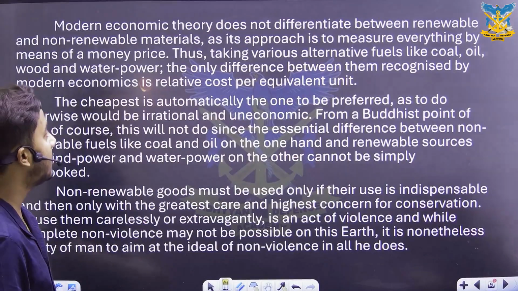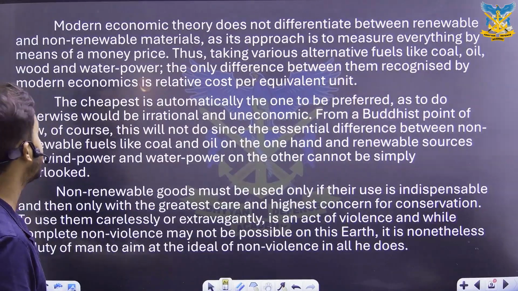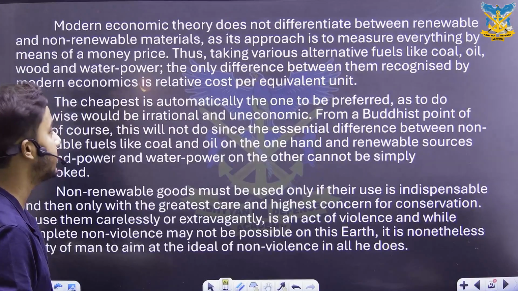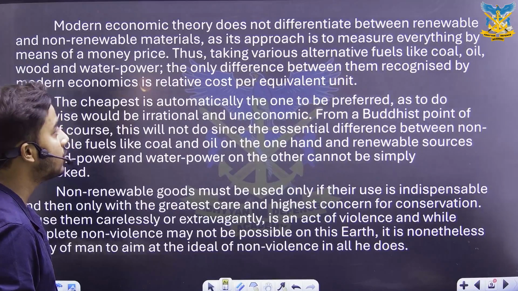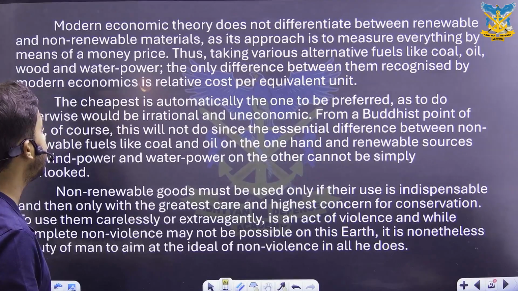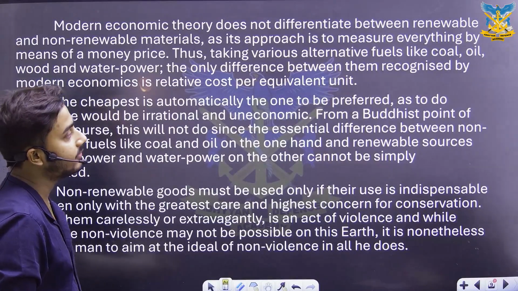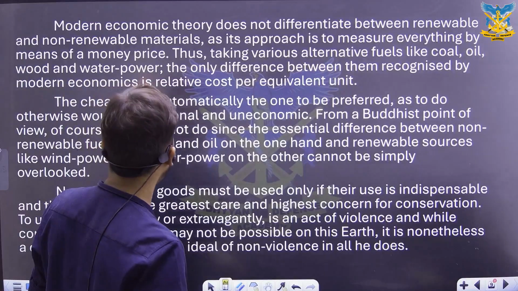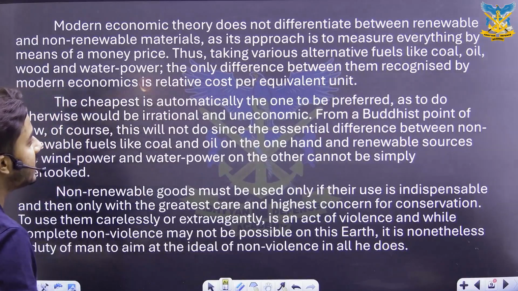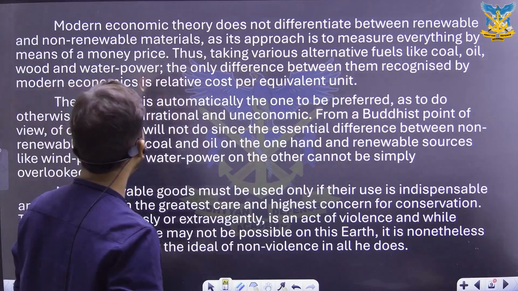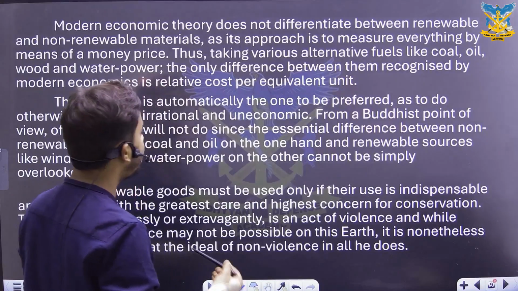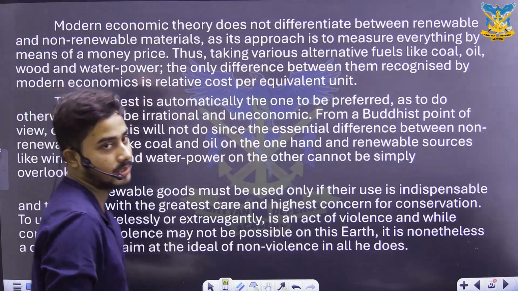Modern economic theory does not differentiate between renewable and non-renewable materials, as its approach is to measure everything by the means of money price. Thus, taking various alternative fuels like coal, oil, wood and water power, the only difference between them recognized by modern economics is relative cost per equivalent unit.